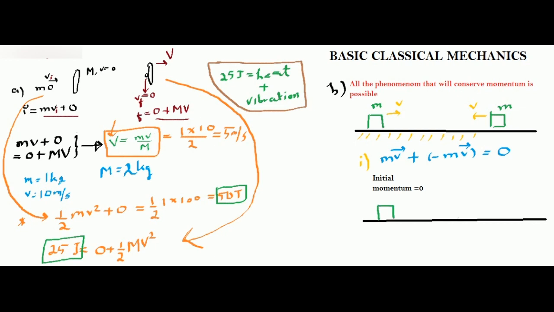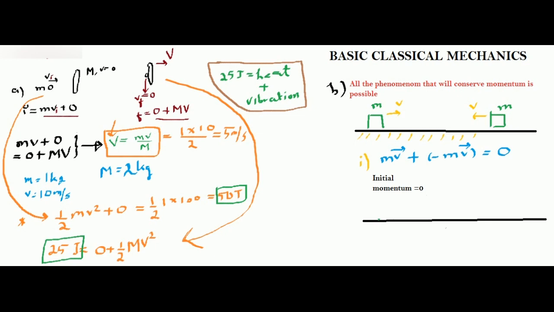So this is a mass m and this is a mass m. They come towards each other with a velocity v. Tell me one consequence where the momentum will be 0 finally. One such consequence is when the masses stick together. In that case the final momentum will be 0.